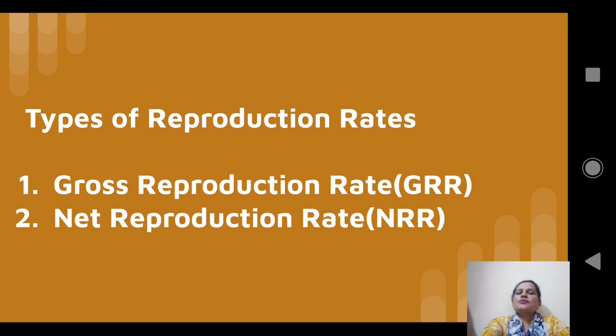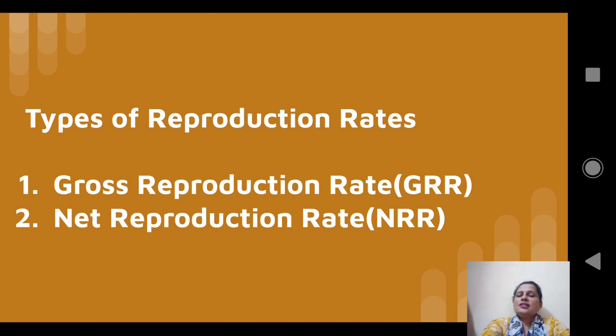There are two types of reproduction rates. The first one is gross reproduction rate. The second one is net reproduction rate. The difference between them is that in gross reproduction rate, we don't give any importance to mortality of female children, and in net reproduction rate, we give importance to mortality of female children. Both these measures find the number of female children.